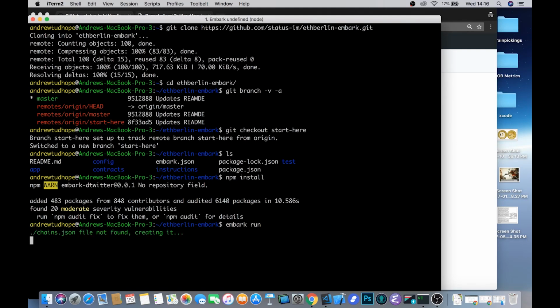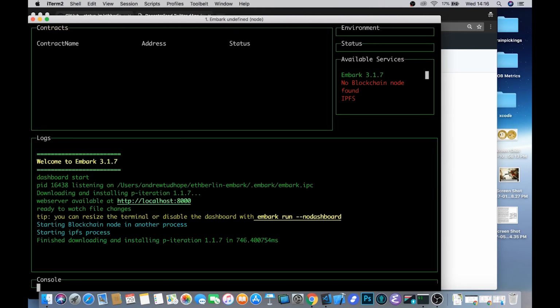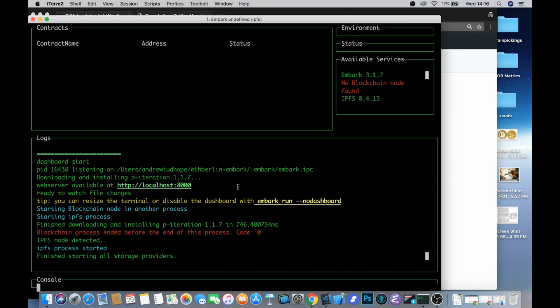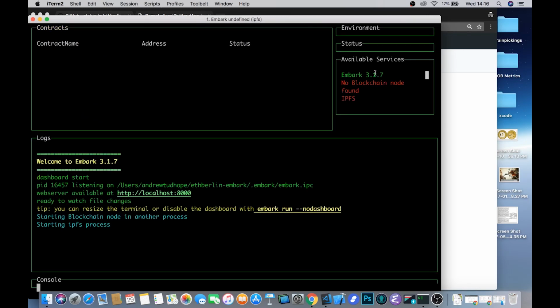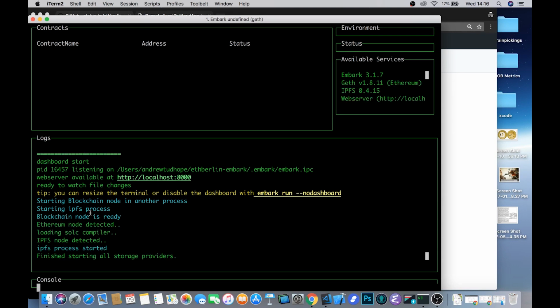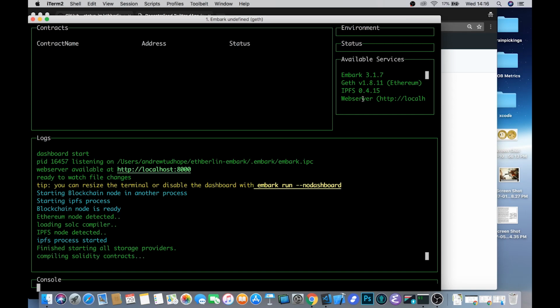So if we hit that, we'll also get this really cool interactive dashboard, which allows us to see which version of Embark we're running, what version of our blockchain node we're running. It starts up IPFS, it starts our blockchain, it also fires up the web server.